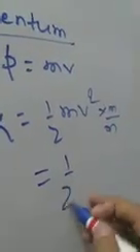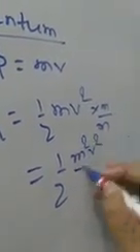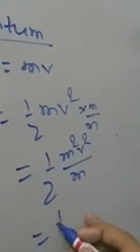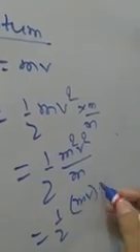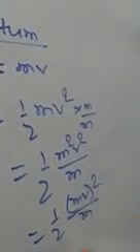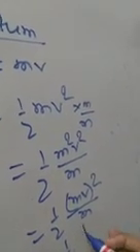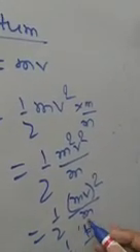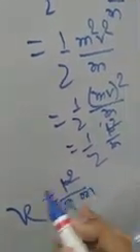So this is equal to half m square v square by m, that is, half mv whole square by m. Now mv is momentum p, so p square by m. So kinetic energy is equal to p square by 2m. This is the expression for kinetic energy in terms of momentum.